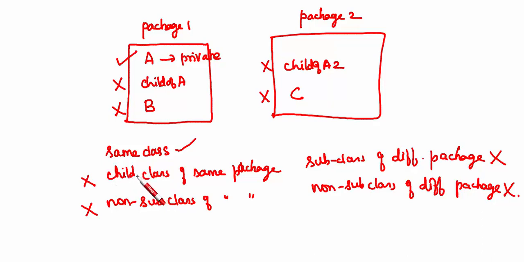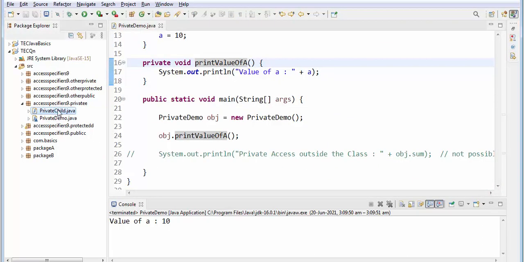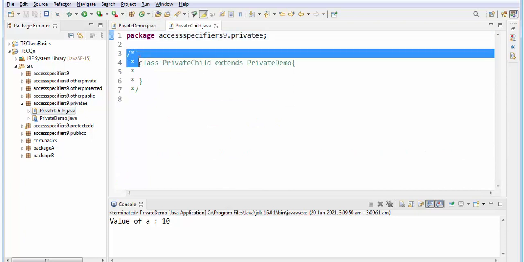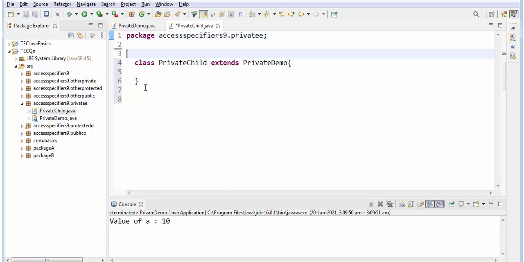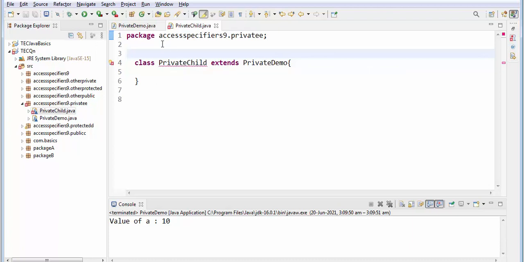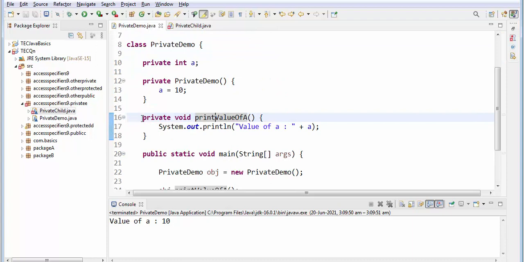Next we'll see what happens in a child class of the same package. So I have a child, this is the child class. Here it extends private demo. What it is asking is the implicit super constructor, because for the constructor I have declared it as private, okay.